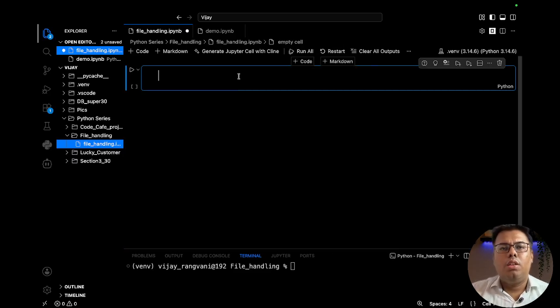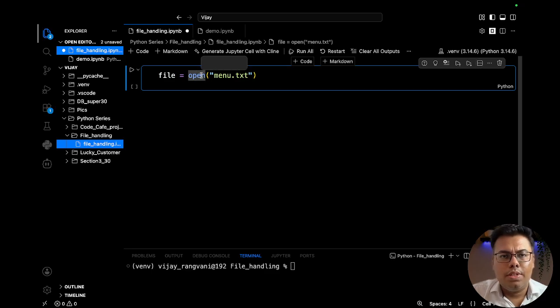First we will understand how to create a file or how to write in a file. I will create a variable with the open keyword, then I will mention the file name, menu.txt. I'm just seeing if it shows me the function details. No, it does not show me. So you have to trust me on whatever explanation I give you. I wanted to show you, but I don't know why it is not showing up anything.